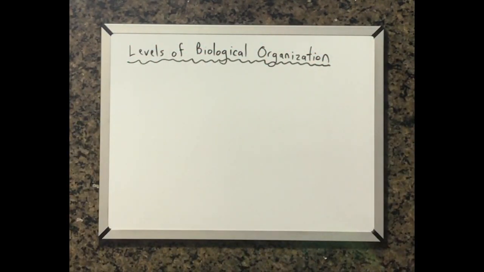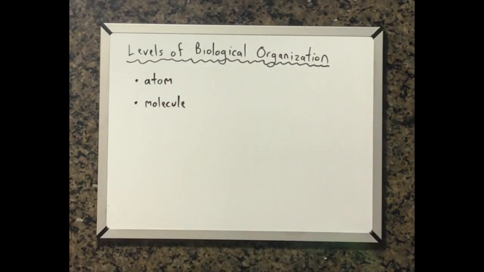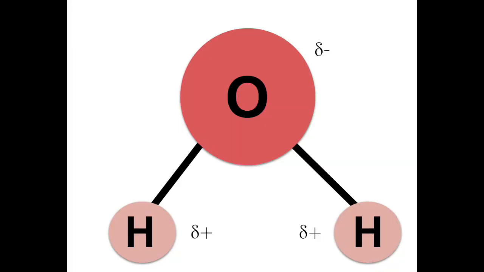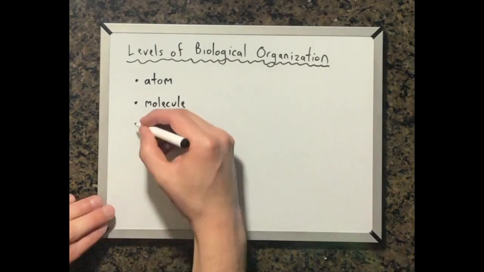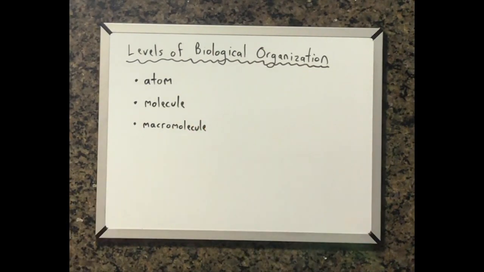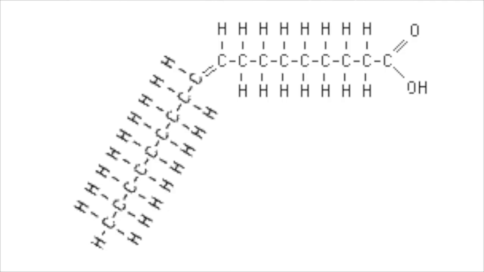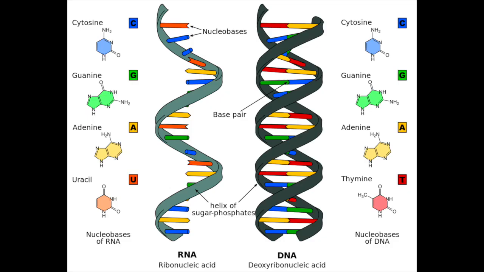In this hierarchy, we start with the atom. Atoms are considered the most basic units of matter. After atoms, we have molecules, which form when one or more atoms chemically bond together. An example of a molecule would be H2O, or water, which consists of 2 hydrogen atoms and 1 oxygen atom. After molecules comes macromolecules. The prefix macro means large, so macromolecules are relatively large molecules made up of many atoms. This group includes things like proteins, lipids, carbohydrates, and nucleic acids.